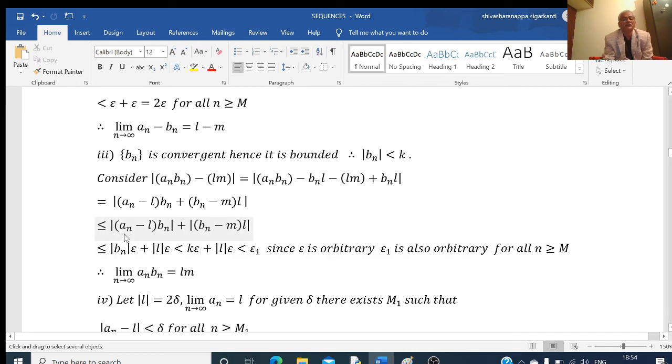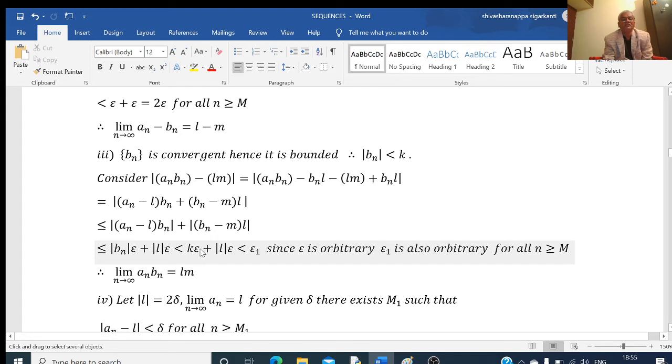Now, we can write this as mod of this into mod of this. So mod of bn is here. Mod of an minus l is less than epsilon, because the limit of an as n tends to infinity is equal to l. I will keep mod l as it is, and the limit of bn is equal to m, therefore mod of bn minus m is less than epsilon. Here we have mod of bn is less than k. So this is less than k into epsilon plus mod of l into epsilon.